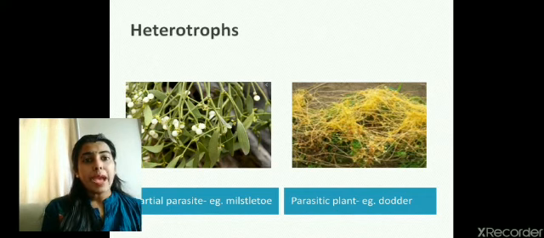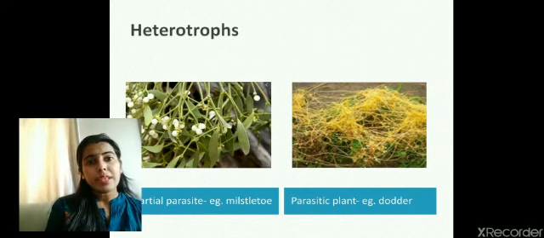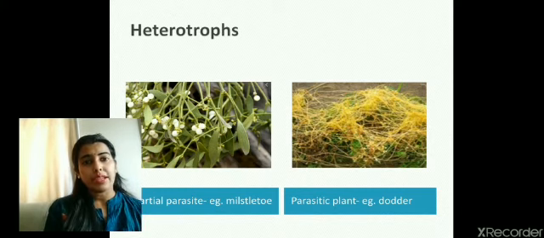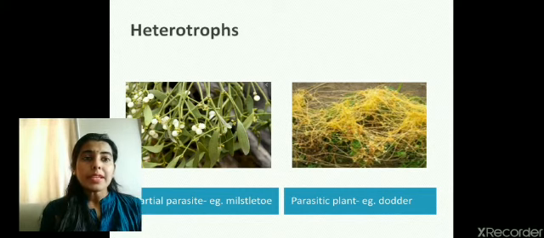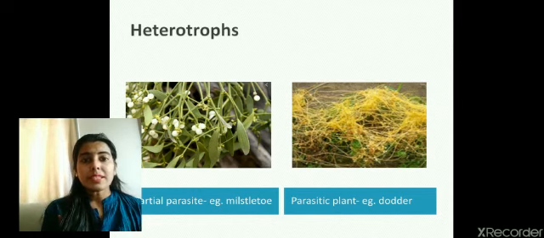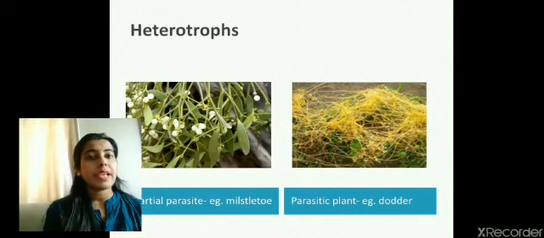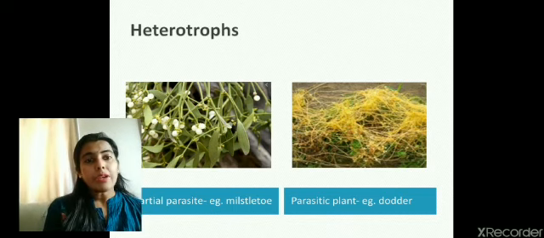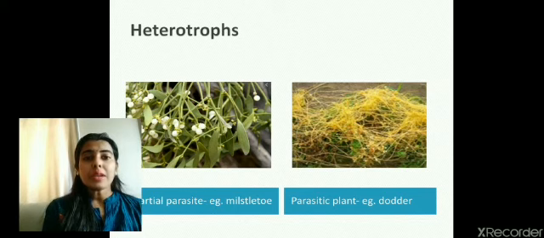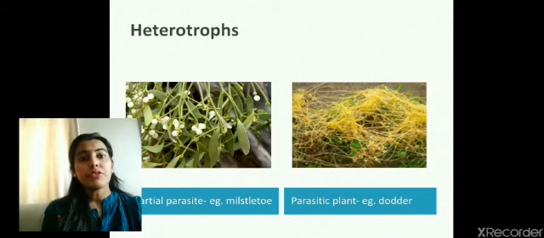Next category is parasitic plant. The word parasite means the organism which is completely dependent upon another host organism. So here the example is dodder. You can see in the picture the plant is yellow in color. That means plant doesn't have chlorophyll. And if a plant is not having chlorophyll, that means one of the essential conditions for photosynthesis is absent. So the plant cannot do photosynthesis. The plant is not able to prepare its own food. So this plant depends upon the other host plant for its needs, for its food.